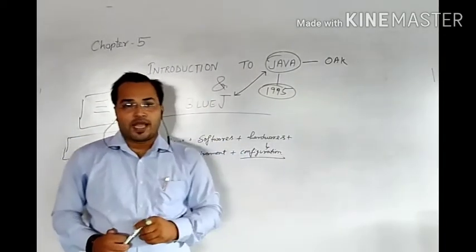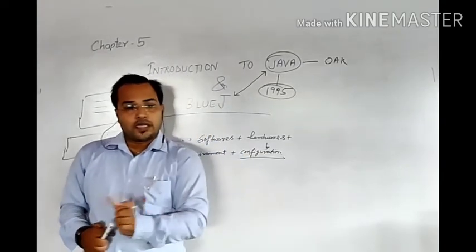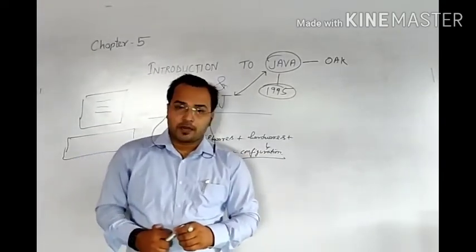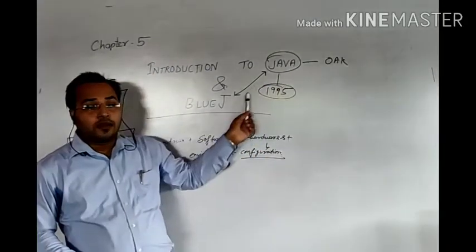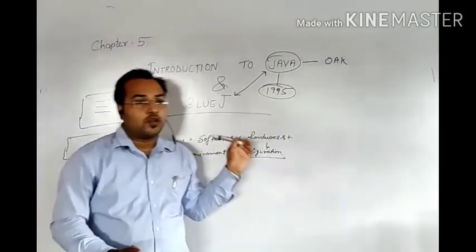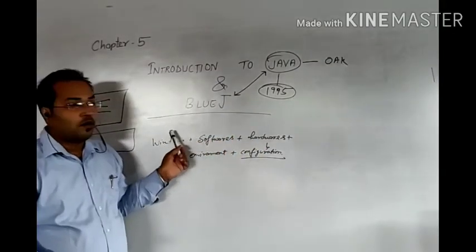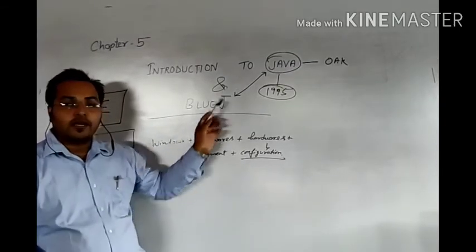Just as we have platforms like Notepad for our HTML code, in the same manner Java is executed on the BlueJ platform. So this is the difference between Java and BlueJ.